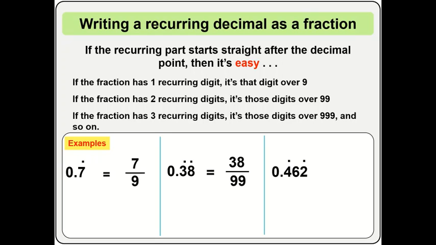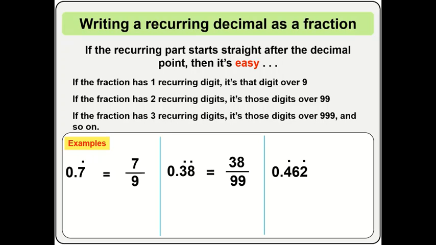And let's go to the third one. We have 0.462, with a dot on 4 and a dot on 2. This means that this number starts recurring from 4 and the recurrence stops at 2. So if I'm to write this in its raw state, it's going to be 0.462, 462, 462, 462 and so on. So it is starting with 4 and ending with 2.